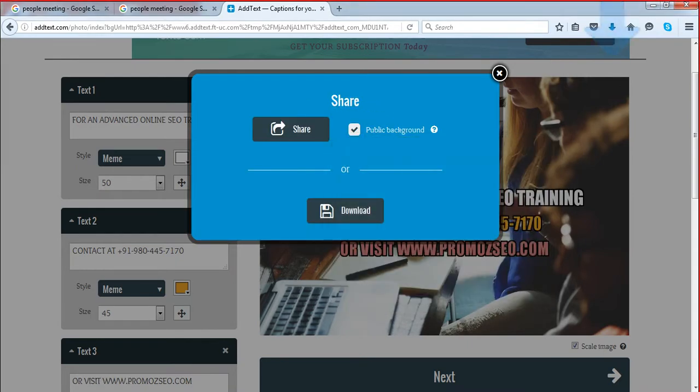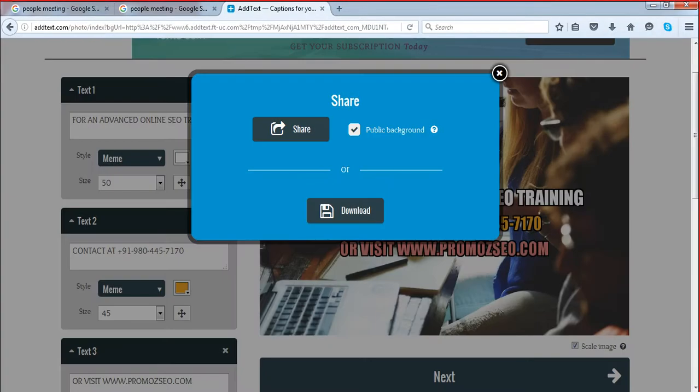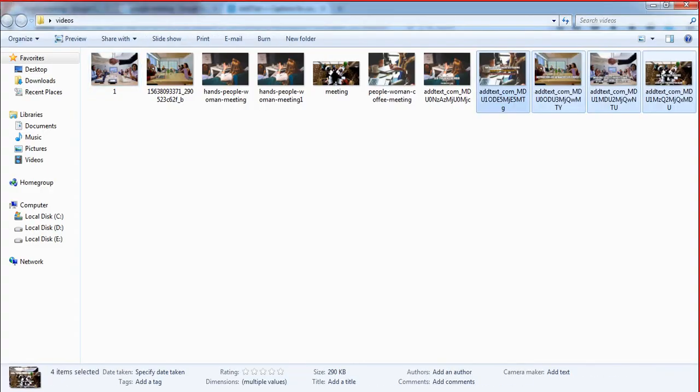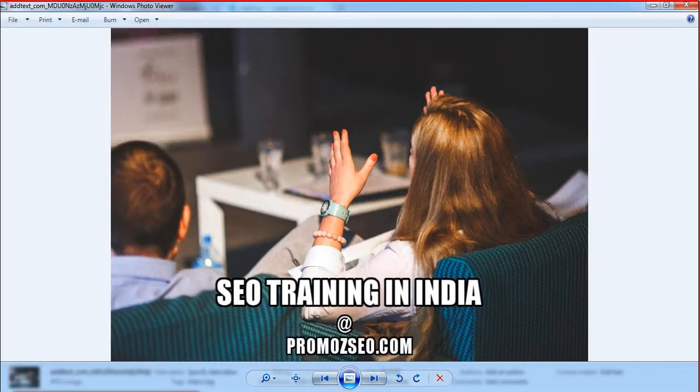Okay, so all the images are downloaded here. We are opening the folder, and these are the 4 images, so we can paste them here. So these are the different images we have now. Once you have these images, you have to just open the image, and there can be an image with some text here at text.com. This image does not have that. So SEO training in India at promoseo.com.